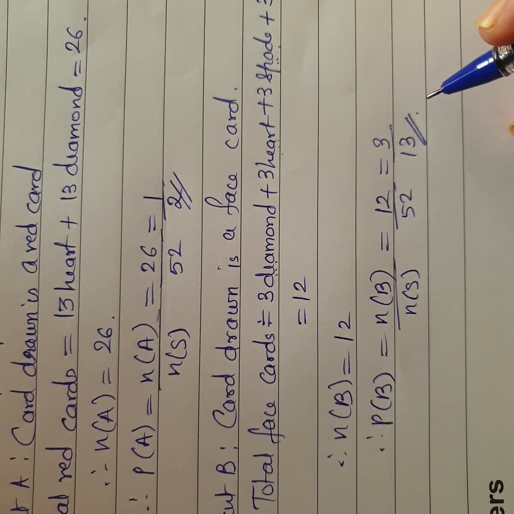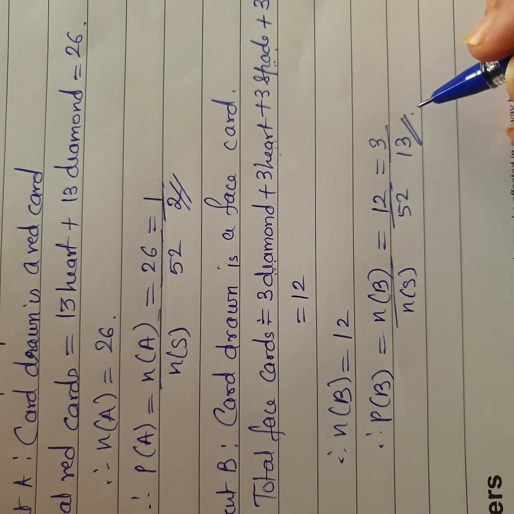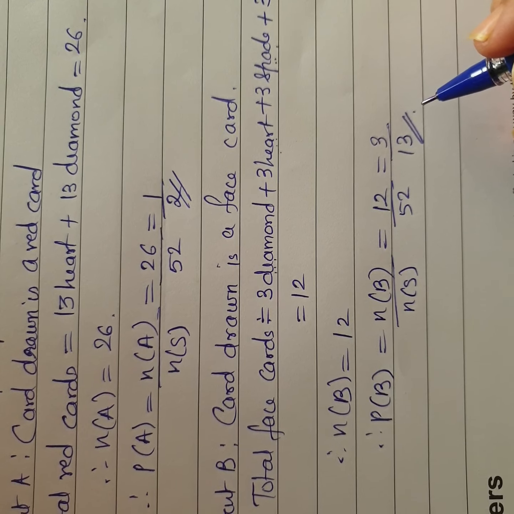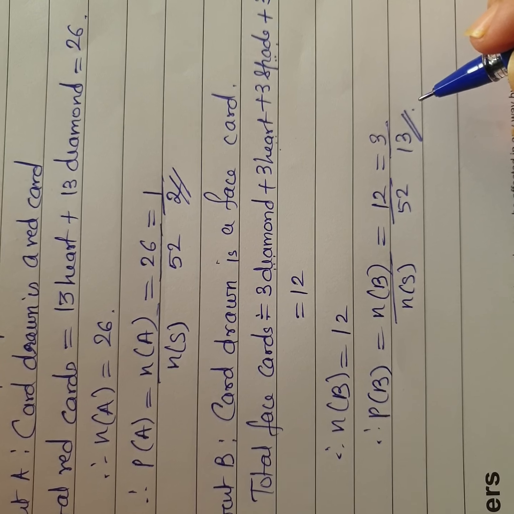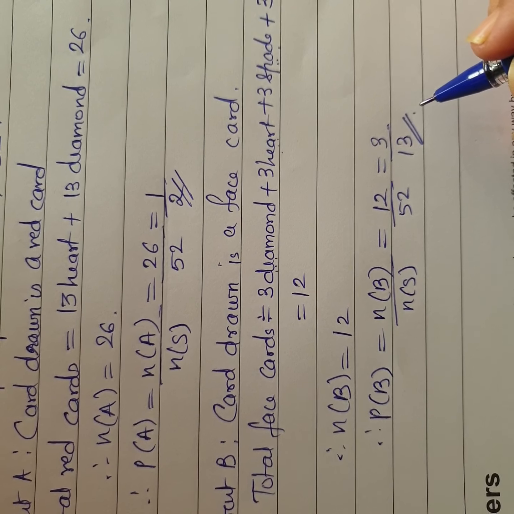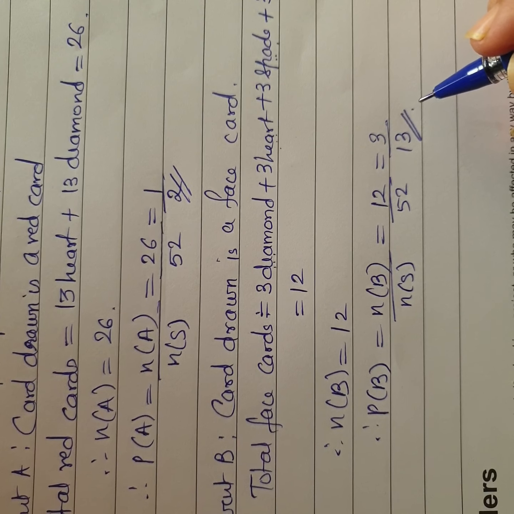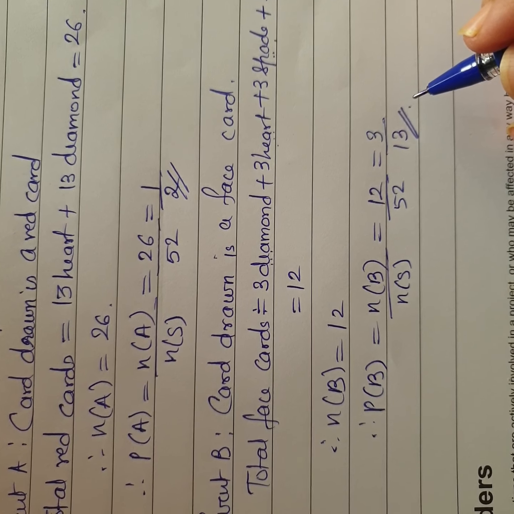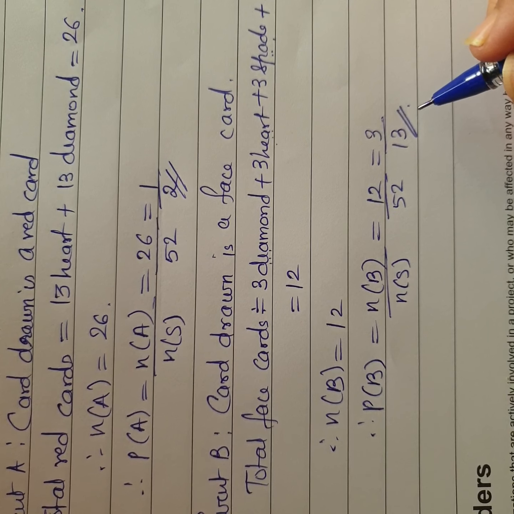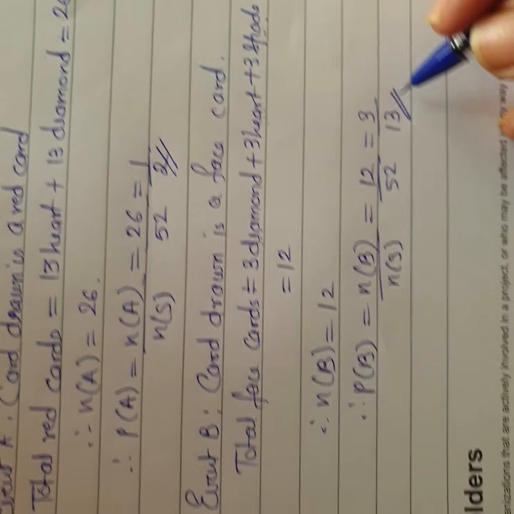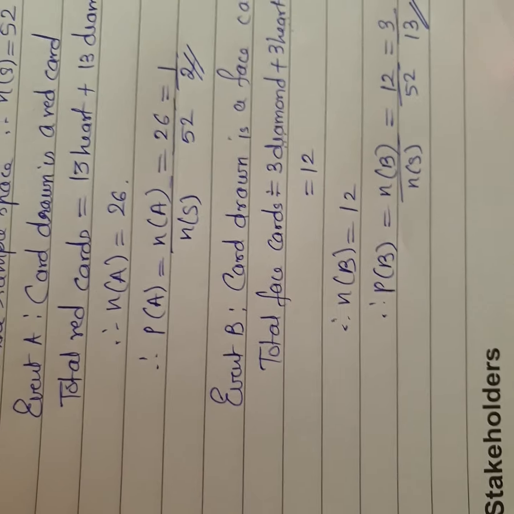They can ask you anything now. It can be an ace card. If it is an ace card, there are 4 ace cards, so 4 upon 52. If it's just a king card, then again 4 upon 52. If it's a queen card, 4 upon 52. Then we have some sums, a problem set and the exercise which we are going to discuss. Now, there is a fourth solved example. I want you all to do that sum. It is there on page number 124 of the textbook.